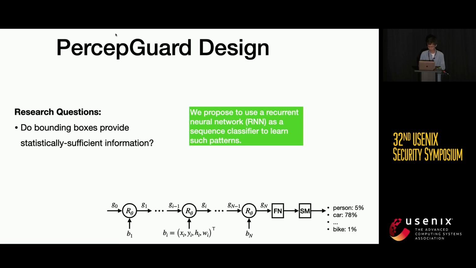As everybody already knows, the recurrent network recurrently takes the bounding box represented in x, y, w, h, which is the center coordinates and width and height of the bounding box, as input, and repeatedly takes that and eventually classifies a sequence of bounding boxes into one of the classes.